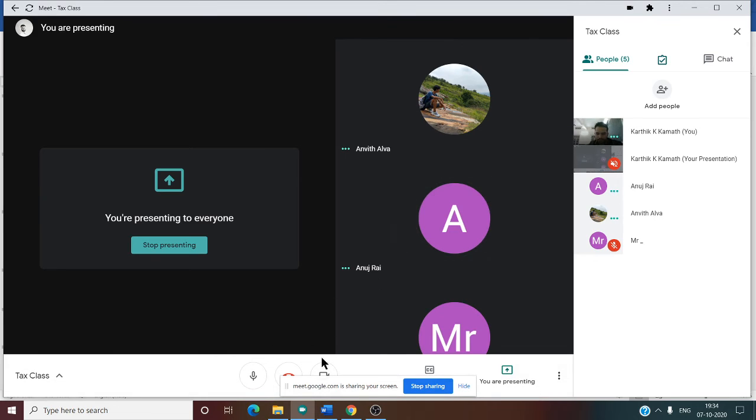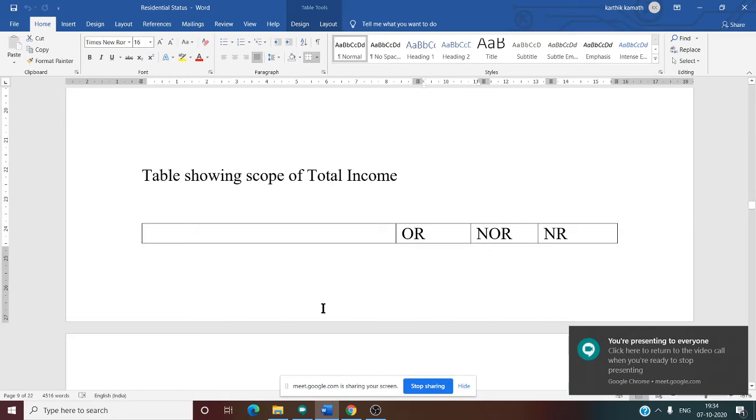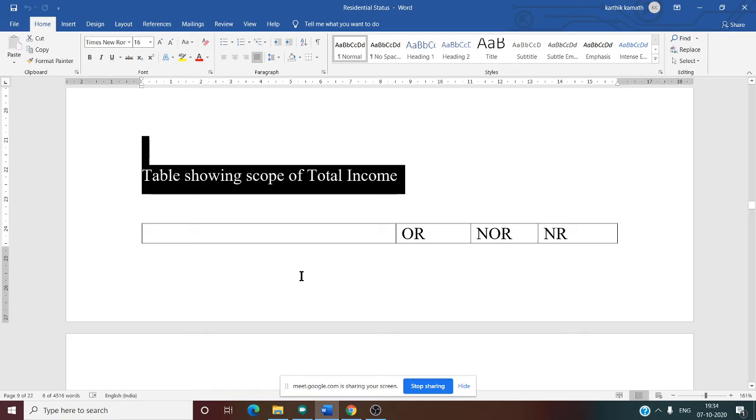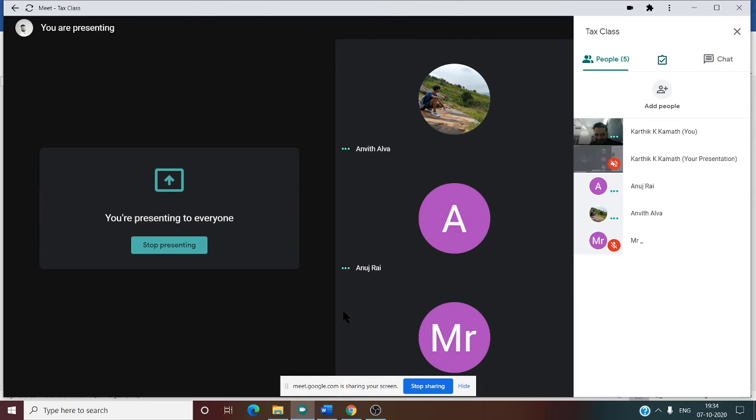So now, after seeing these five things, we are going to see the table showing scope of total income. Now there are various things. How many? 34 things are there. Anuj, can you remember 34 rules?